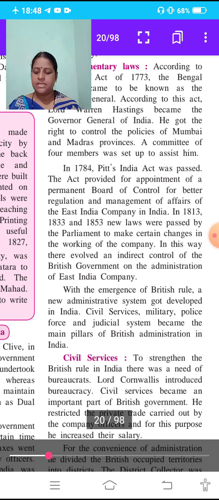The lesson name is Effect of British Rule. This is our third lesson, and before this period we saw some important points. We saw the work done by Chhatrapati Pratap Singh. Then we saw the second part, the dual government, and now we are going to see the parliamentary laws.